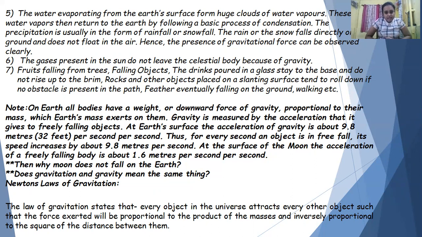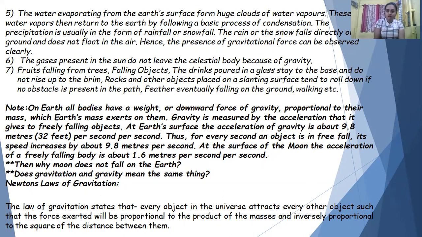Thus, for every second an object is in free fall, its speed increases by about 9.8 meters per second. This is a constant, the small g, acceleration due to gravity, and we will later derive the expression for this. Just understand that this value, 9.8 meters per second squared, is constant.